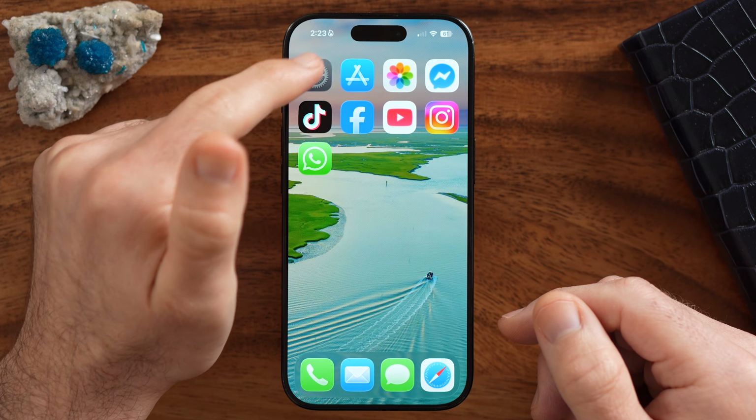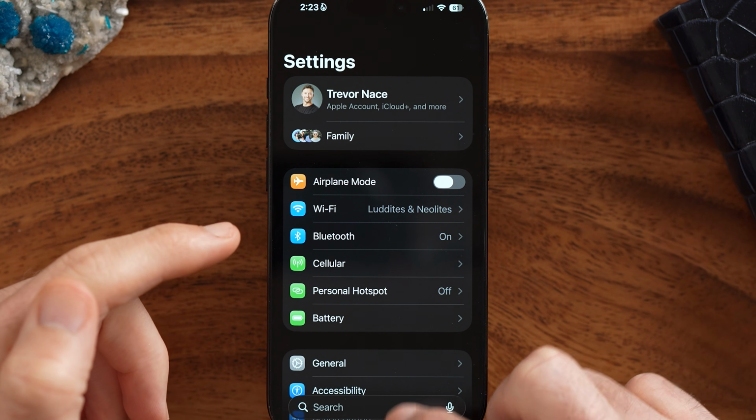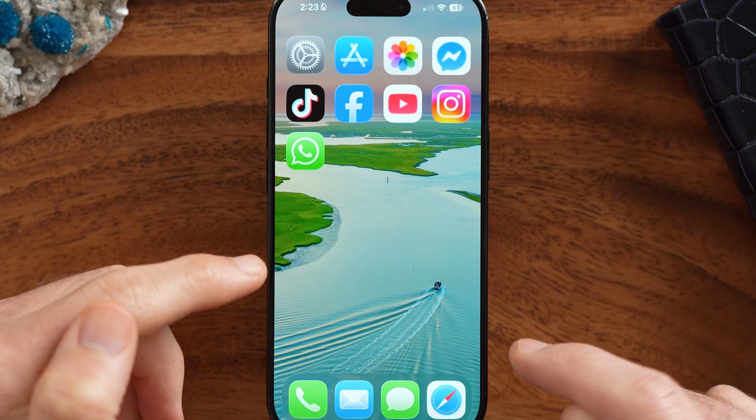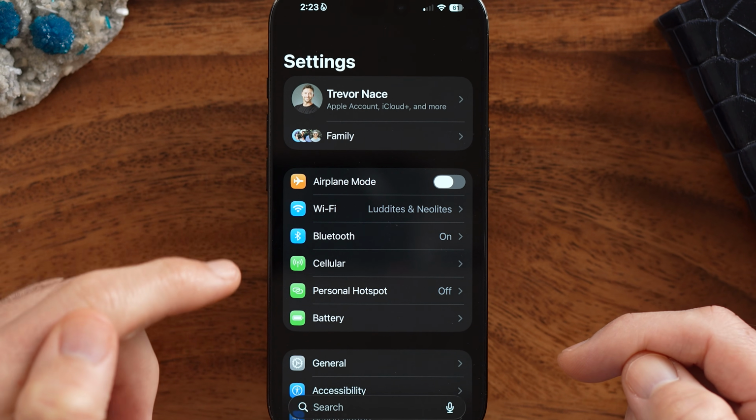Hey guys, Trevor here. And in this video, I'm going to show you how to block porn websites on your iPhone. Now, if you want to block porn both in Safari as well as Google Chrome, let's open up the Settings app on your iPhone.